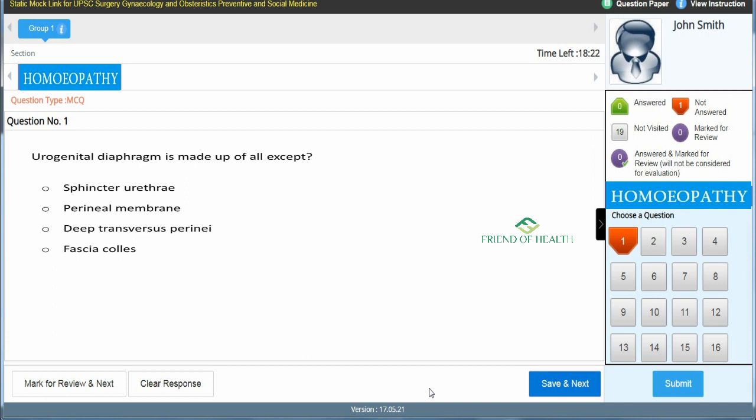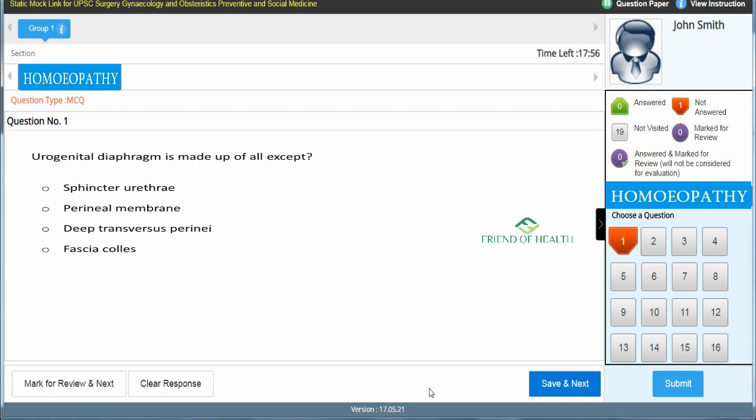Mostly 150 questions will be there and only 2 hours, 120 minutes. So you have to spend your time wisely. If you don't know any anatomy questions, don't spend so much time on that, because you have to save your time for other subjects like Materia Medica, Pharmacy, Organon and Repertory, and use that time for questions where you need guesswork if you are not sure or not strong in these subjects.